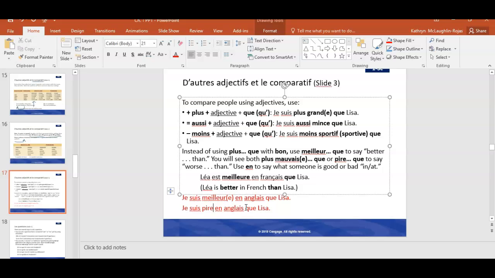Okay, so basically these are kind of irregular ways of saying that you're better at something than somebody else or you're worse at something than somebody else. Okay, so I think this gives you a pretty good summary of how le comparatif works, how you can use adjectives to make descriptions of yourself, of other people, to compare yourself to other people using descriptive words. And I hope that helps you master the concept.